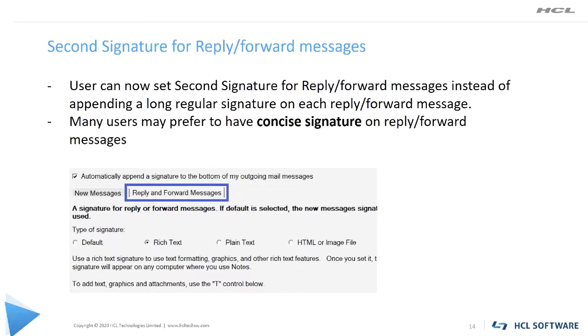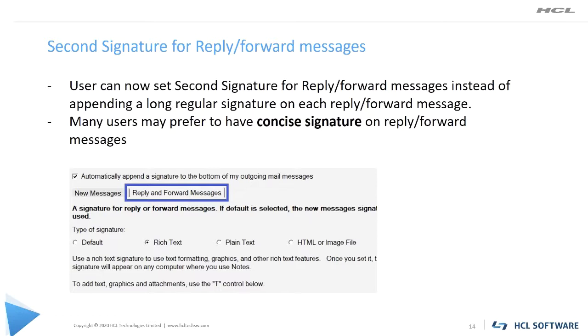That is not the actual problem if your signature is small or medium. But some people have a very long signature, which includes many things like images, URL, your company profile, company address, many more things. Sometimes it may not be required to include the whole signature. For a 1 or 2 liner email, like when you want to reply to any email for approval or disapproval, everything in the signature will unnecessarily take up much body space, even for just a 1 or 2 liner email that includes the lengthy signature. And that is not something your user is looking for.